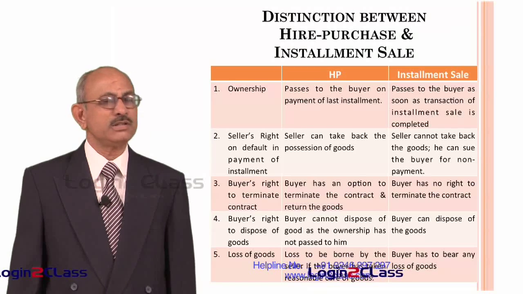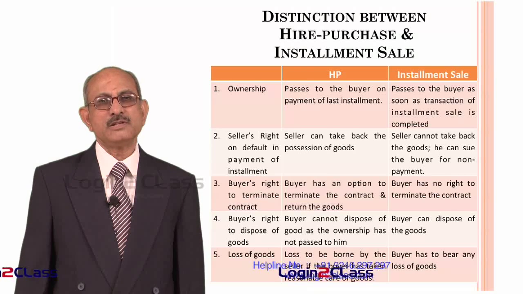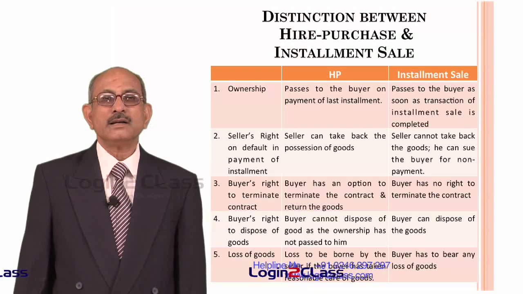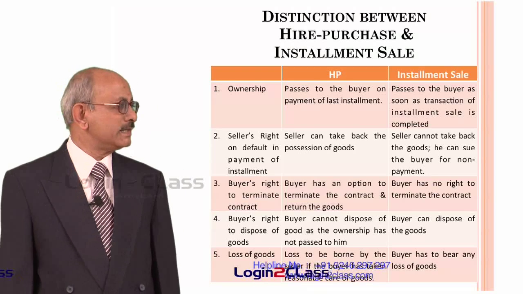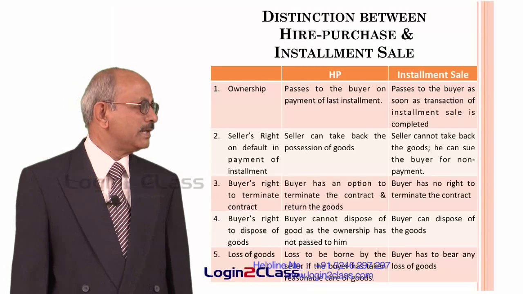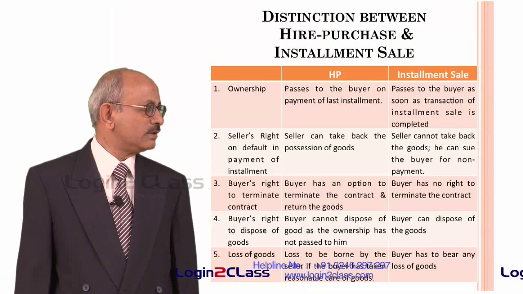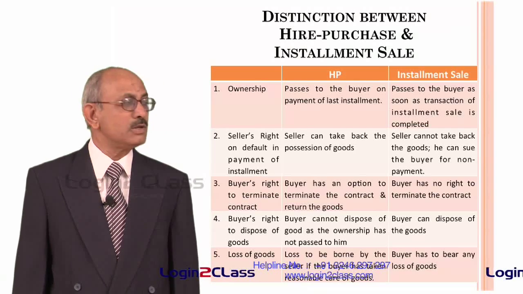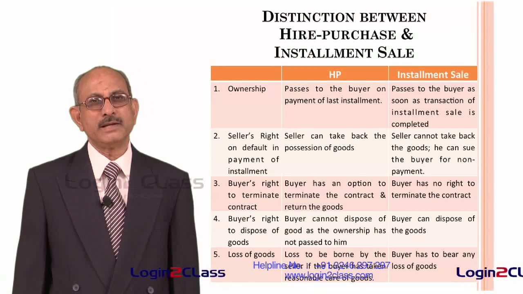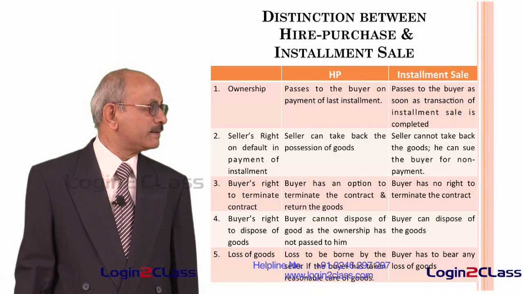And in respect of loss of goods, loss has to be borne by the seller, because the ownership is with the seller in case of hire purchase, on the condition that the buyer has taken reasonable care of the goods. If the buyer has not taken reasonable care of the goods, then ultimately buyer becomes liable for making good the loss on account of the loss of the goods. Whereas in the case of installment sale, buyer has to bear any loss of goods. The ownership is already with the buyer. So if the goods are lost, the entire loss is to the account of the buyer.